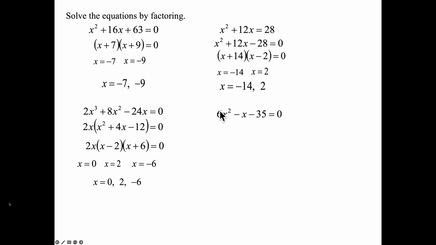Uh-oh, they gave us a difficult one. 6x squared minus x minus 35 equals 0. All right, here we go. Got to use this 6 twice. It's a minus 35, so we have plus blank and a minus blank. What two things multiply to be AC, 6 times negative 35, and add up to be a negative 1?